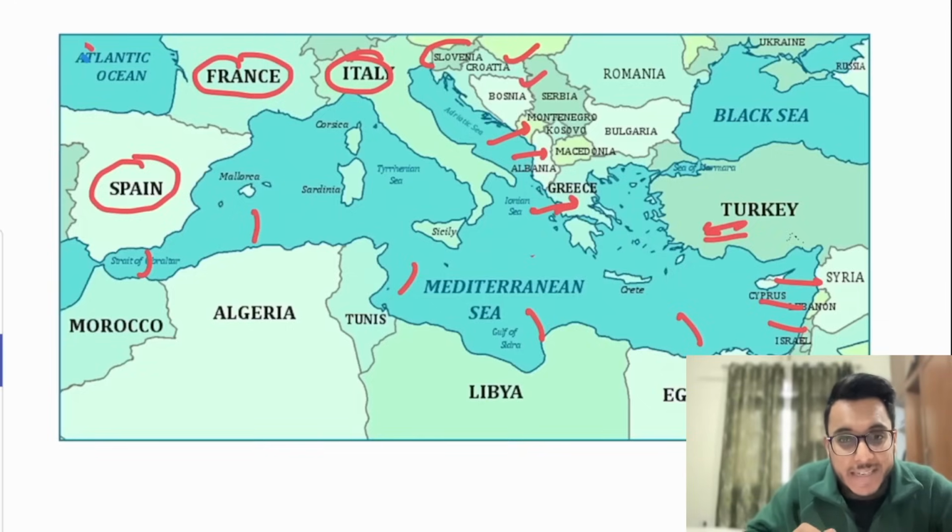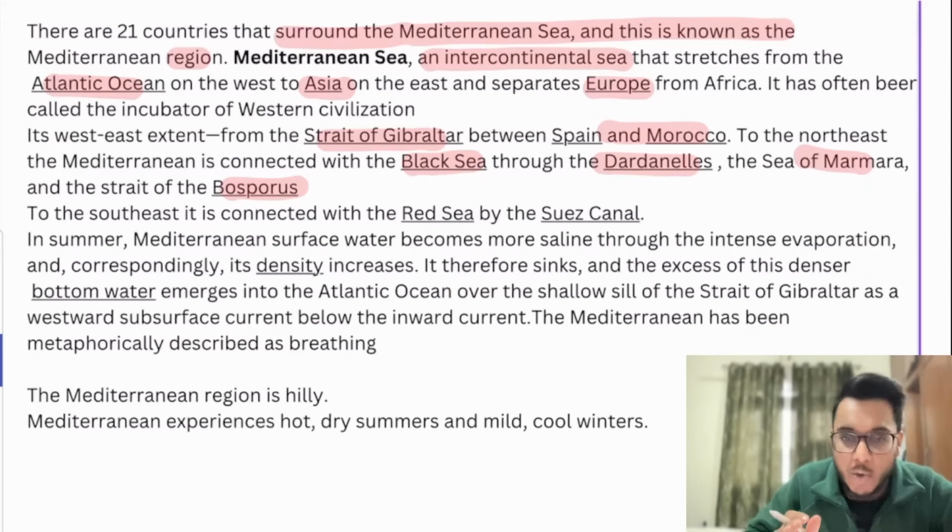Guys, please download these notes and see this photograph for just 5 minutes.